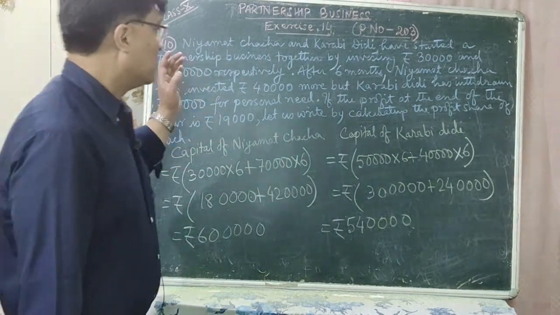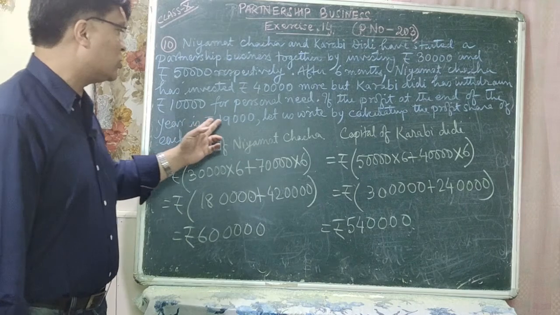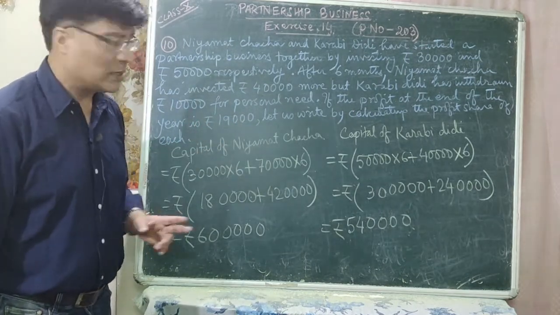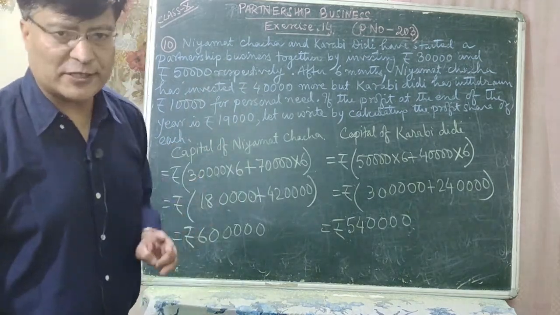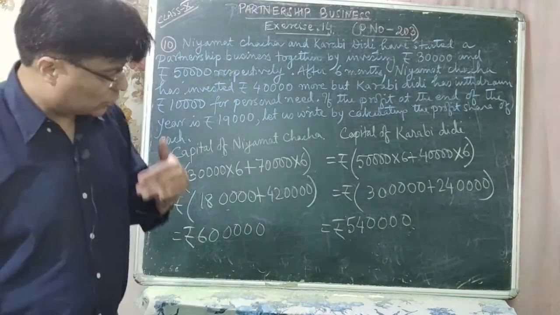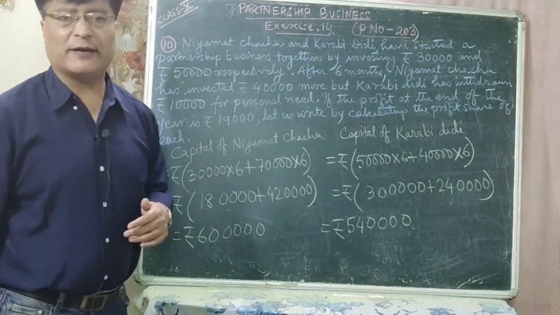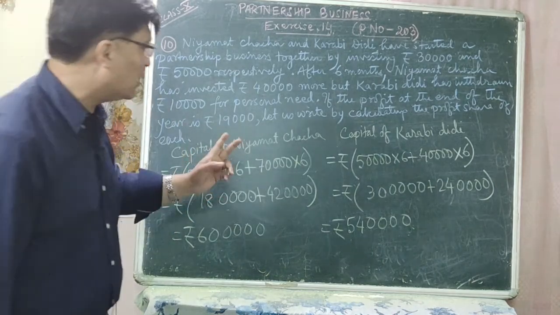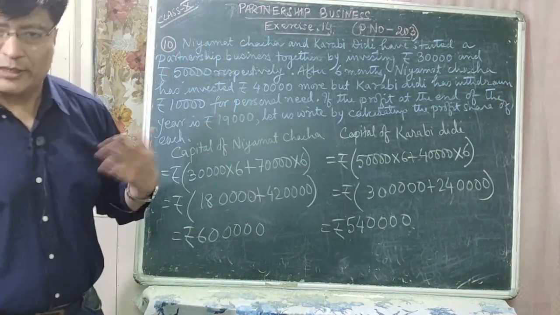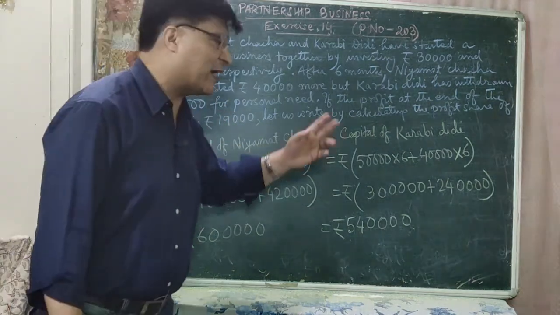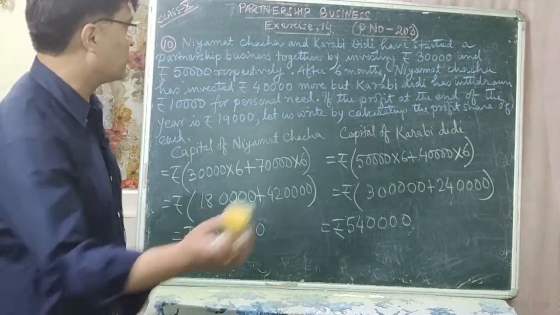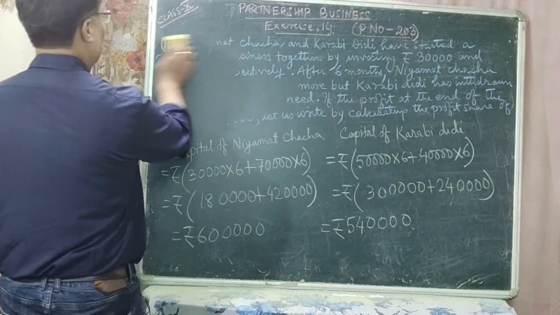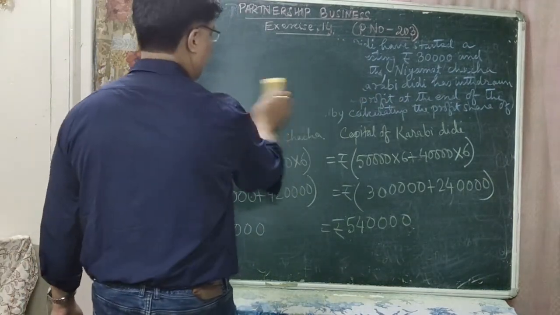Now if the profit at the end of the year is rupees 19,000, you have to calculate the profit share of each. So how is this profit divided? This profit 19,000 is divided in the ratio of their capitals. I already told you, isn't it? Now you have to find out the ratio of their capitals, right? So let us find out the ratio of their capitals.